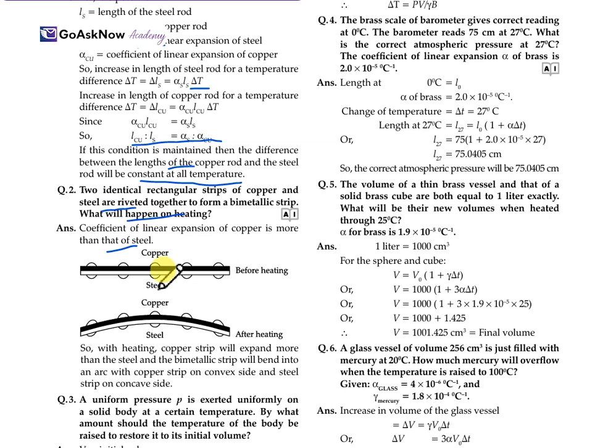So, this is for the copper wire before heating, and when we heat it, it will be like this in a little curvy shape. With the heating of the copper strip, the copper will expand more than the steel. The bimetallic strip will bend into an arc, with the copper strip on the convex side and the steel strip on the concave side. So this will be the condition.